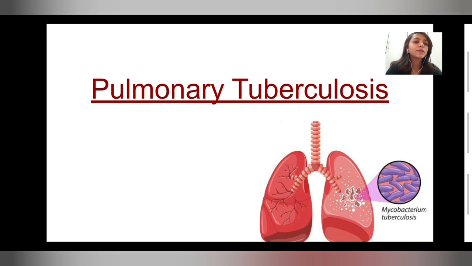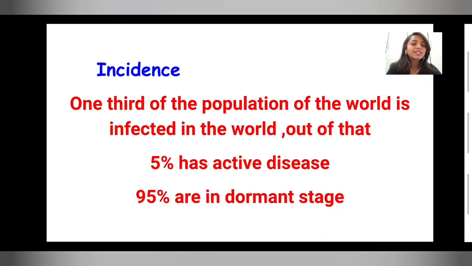Okay, so what is pulmonary tuberculosis? We'll see in the further slides. Firstly, we see what the incidence is in the whole world. On the survey, we have found that about 1/3 of the population of the world is infected by this disease, but the people are unaware, because amongst them 5% have active disease and the rest 95% are in the dormant stage.